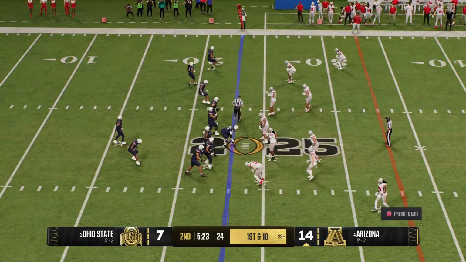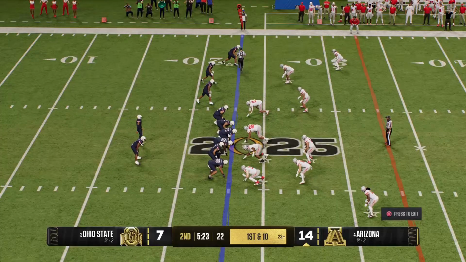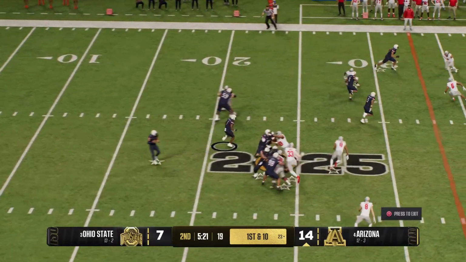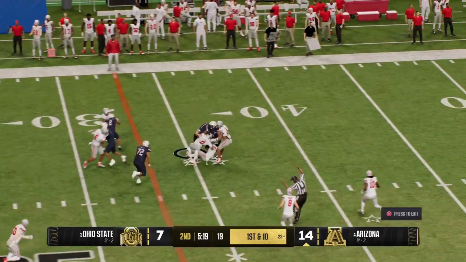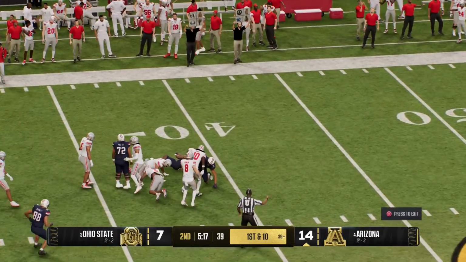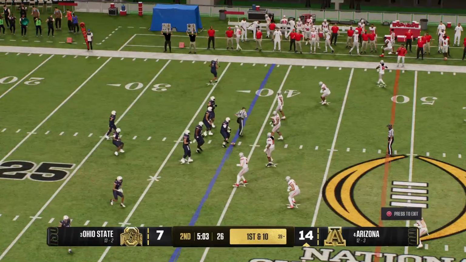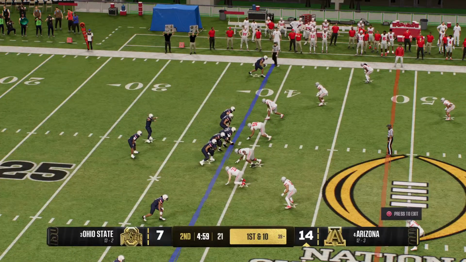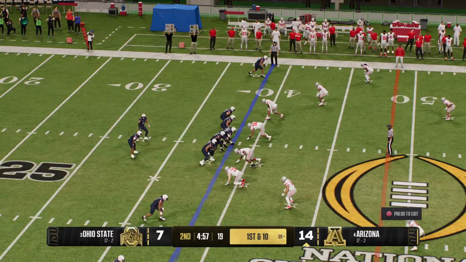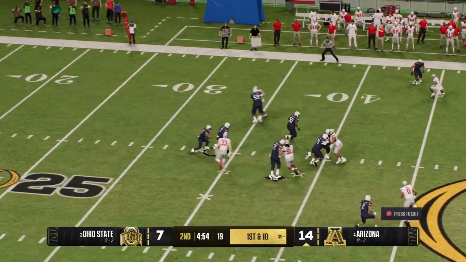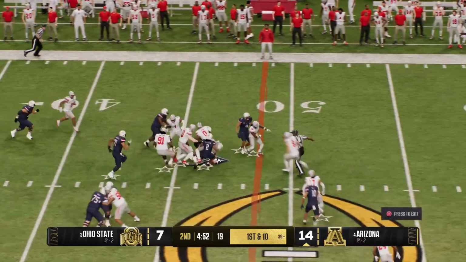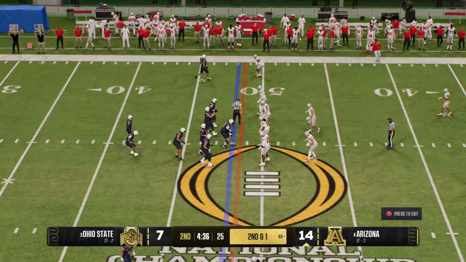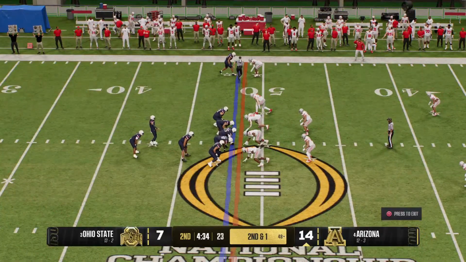Here comes the Arizona offense back out on the field. Last time out, a one-play touchdown drive through the air. Can they keep it going here? Take it down, but not before he makes the first down. A running play gives the offense a fresh set of downs. Handoff here from the shotgun. Tackle up near midfield at the 48. Second down after that run on the previous play.